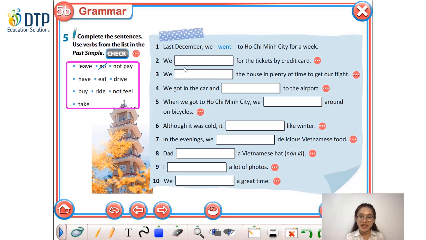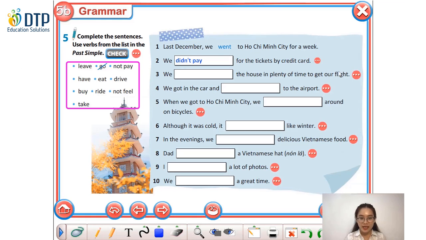Now, number 2, we something for the tickets by credit card. Okay, vậy thì chúng ta hiểu câu này sẽ là chúng tôi trả tiền vé bằng thẻ tín dụng. Okay, so which word did you use here? Yes, okay, we may use the word pay, but there is not here. So we have to write out like this. We didn't pay for the tickets by credit card.